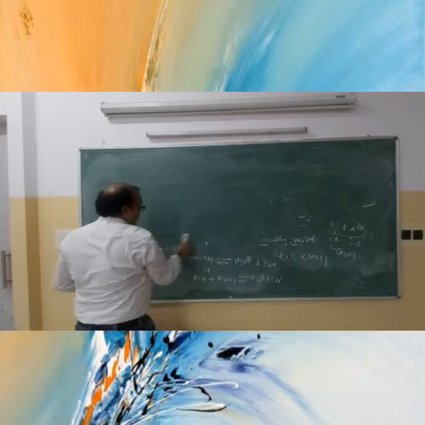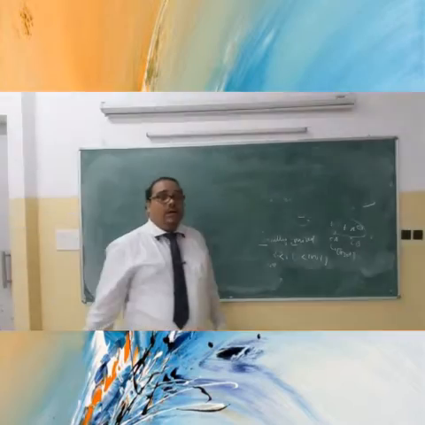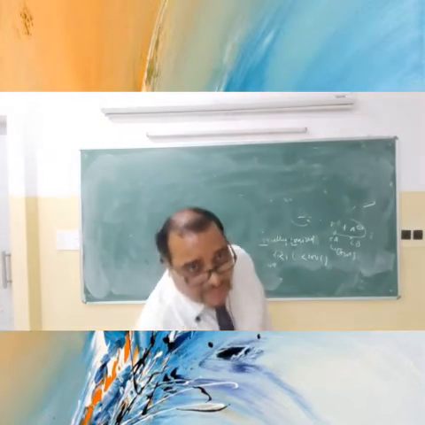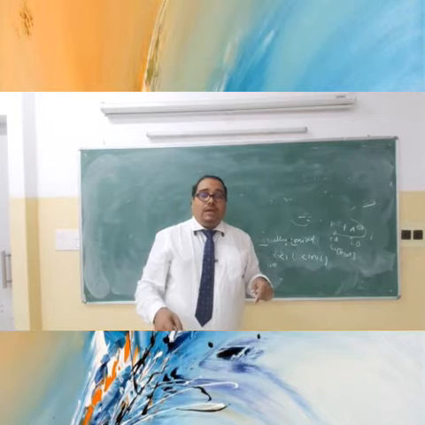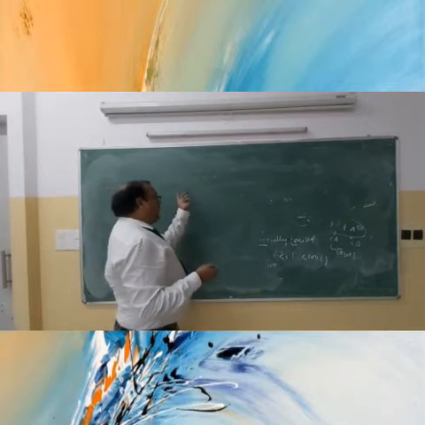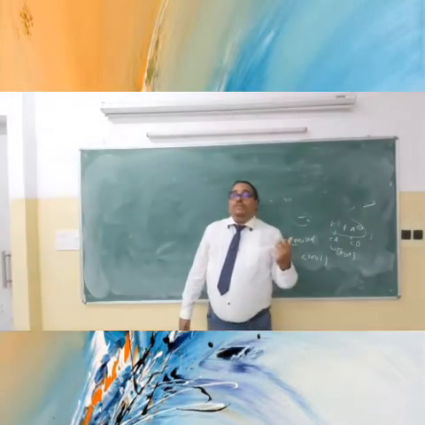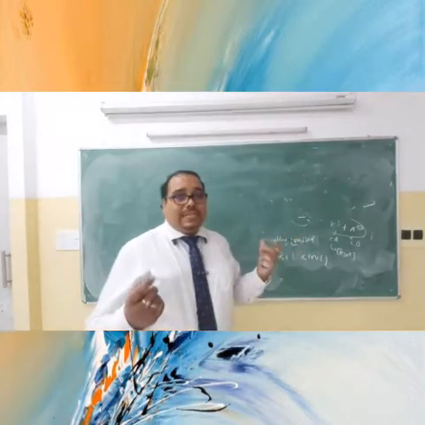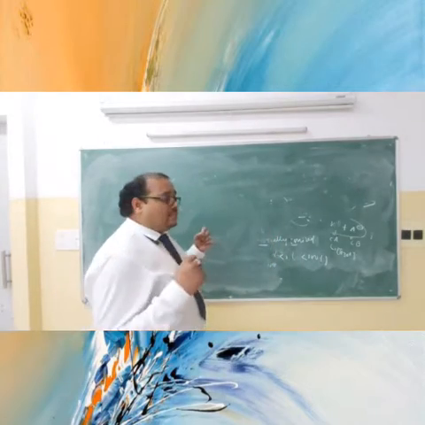So alpha, the degree of dissociation, will be inversely proportional to the root under concentration. That means if you increase the dilution, the degree of ionization or dissociation of the weak acid or weak base will increase.